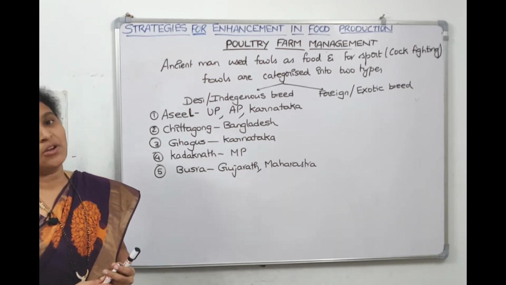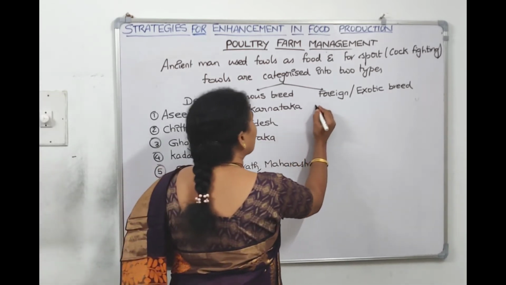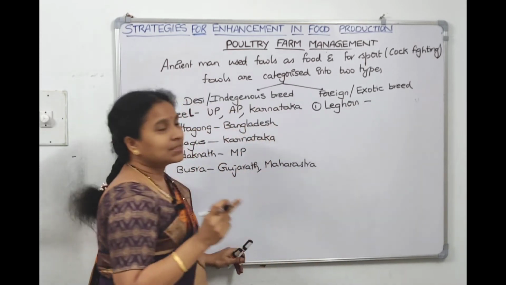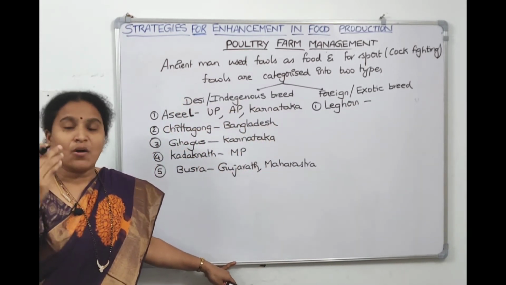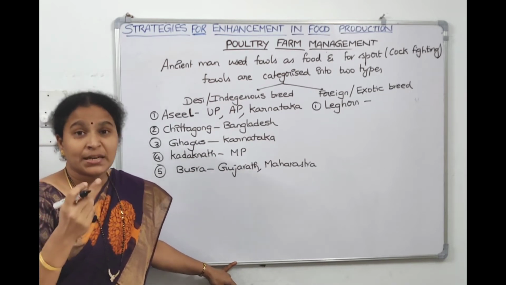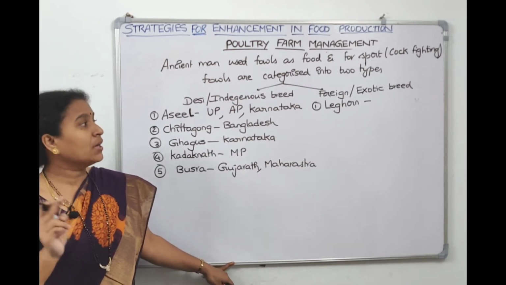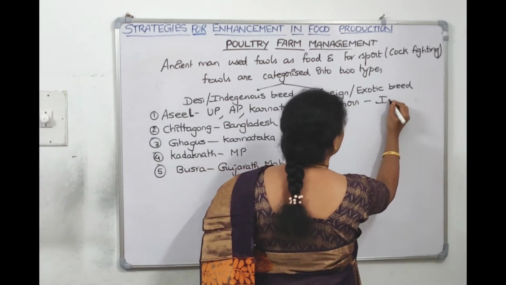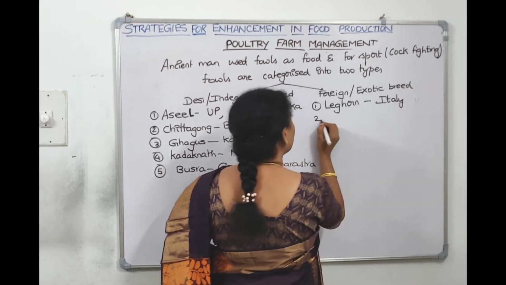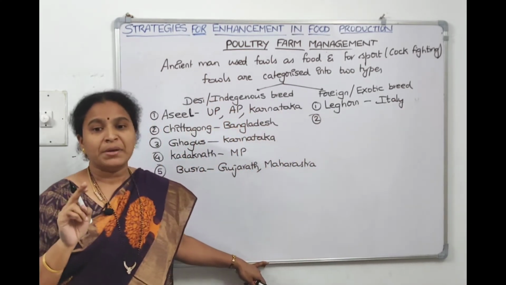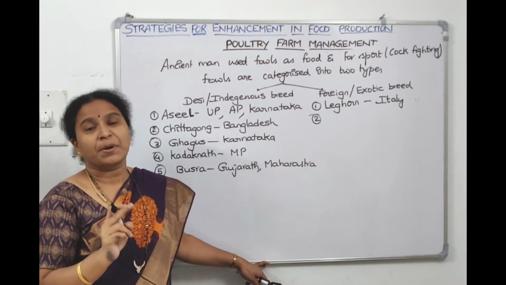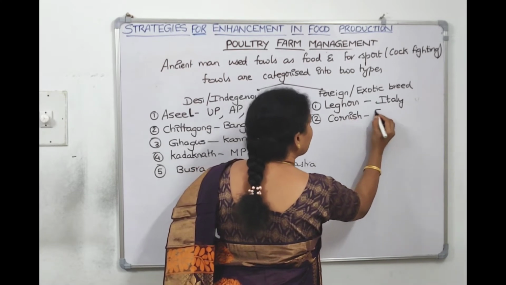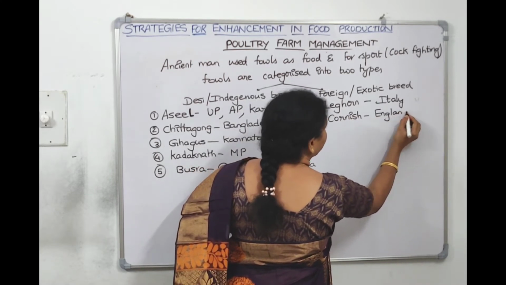Now when we move on to the exotic breeds, the first one is Leghorn. The picture of Leghorn is given in the NCERT textbook, right? Jersey cow and Leghorn picture they have given. Jersey is an exotic cattle breed. In the same manner, Leghorn is an exotic poultry breed. We told it's a foreign breed. From which country? It is from Italy, right? Next one is Cornish, another exotic breed from England.